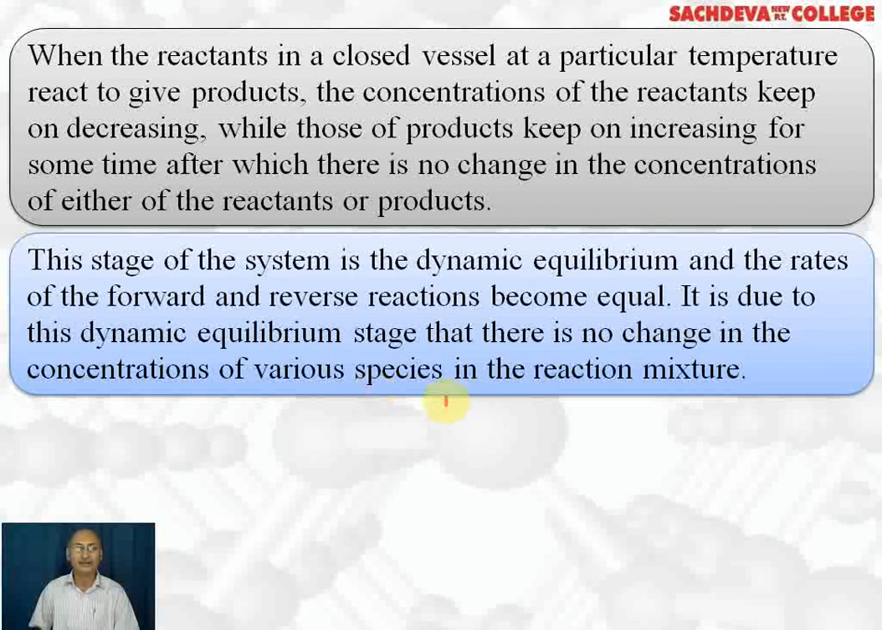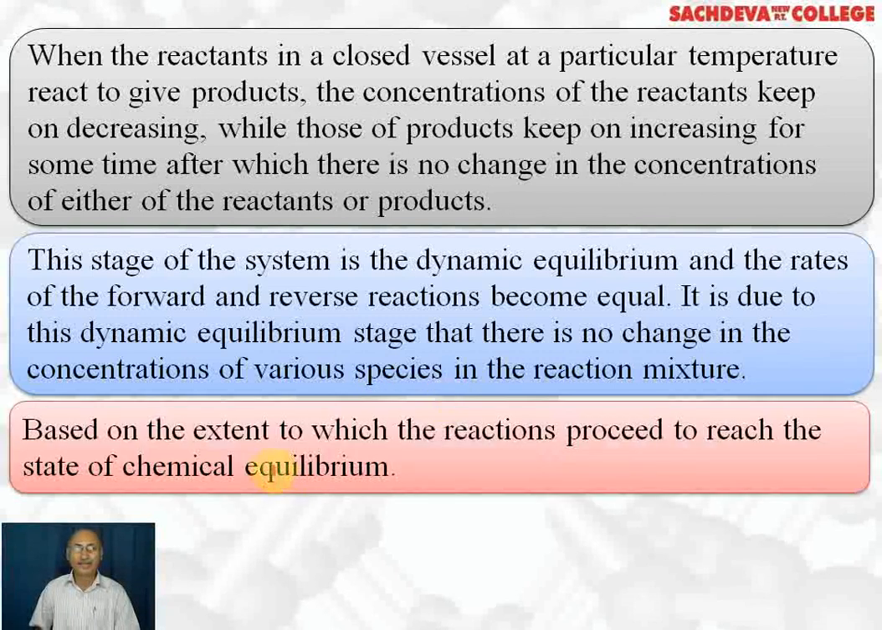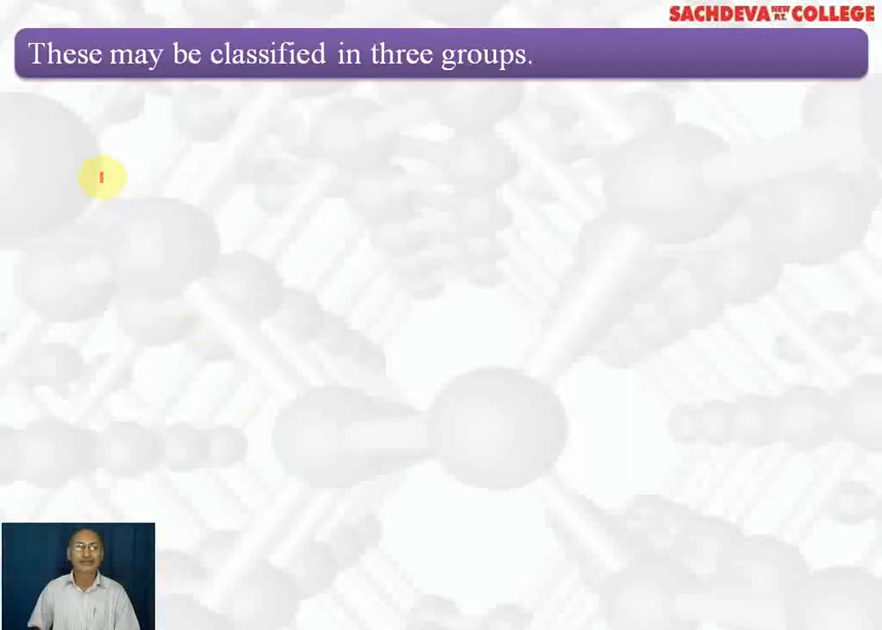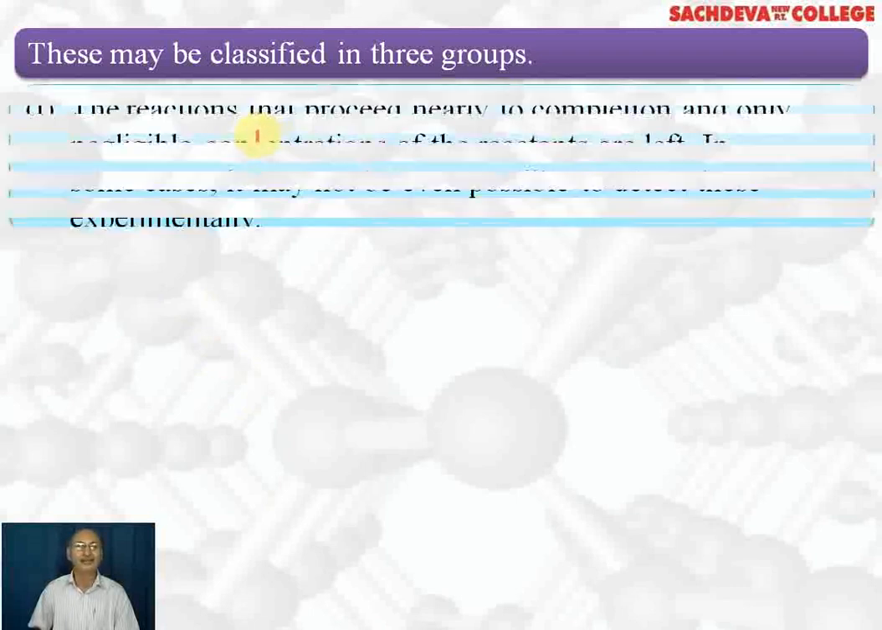In both the forward as well as backward direction, the reactions appear to stop because there is no change in color, density, concentration, or appearance in the reaction mixture. Based on the extent to which a reaction proceeds to reach the state of chemical equilibrium, we can classify them into three groups. Now these three groups are based on how much extent of reaction has taken place.